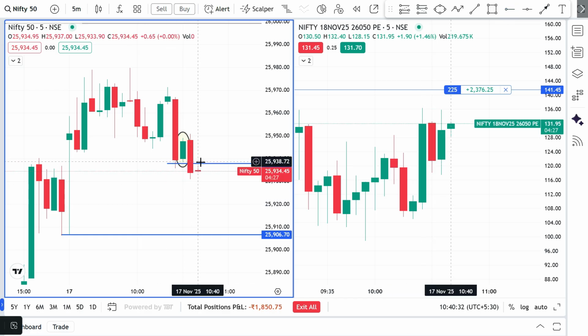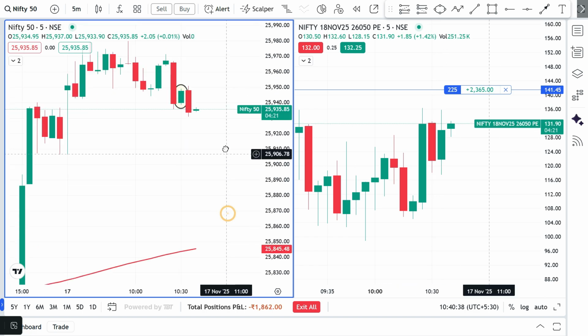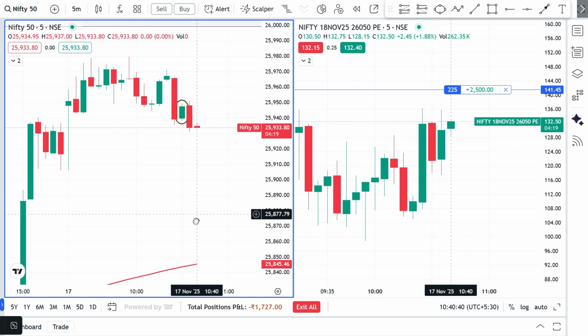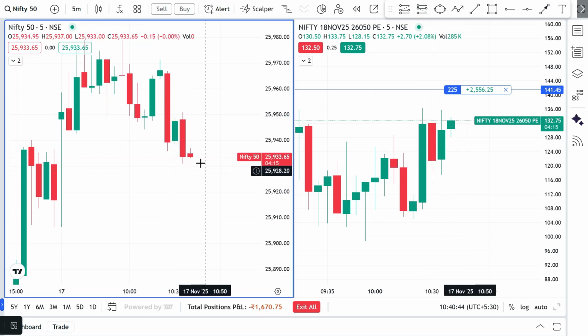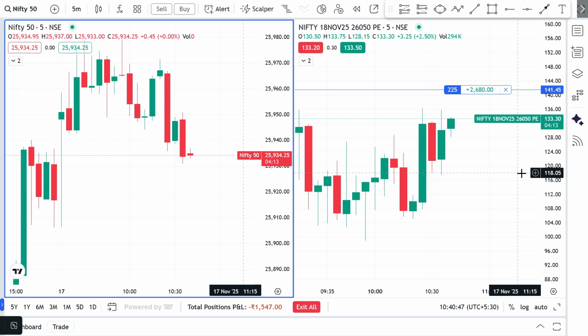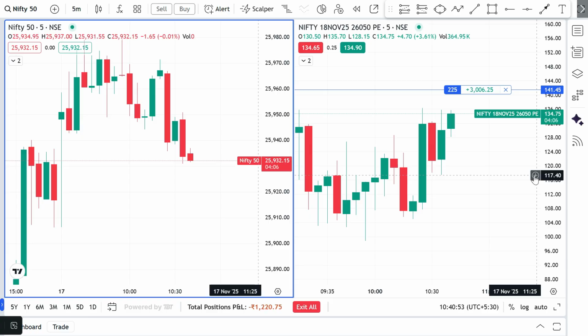You can see it's ready to break downside. This one is our first target. Let me delete one. You can see I just deleted. Then we'll expect this one as our target because this is a heavy consolidation. So it has to fall and break yesterday's low. Above this inside candle we'll place our SL. You can see in the option chart we're going to place our SL exactly below this candle. Whatever the candle, we're going to update our SL.